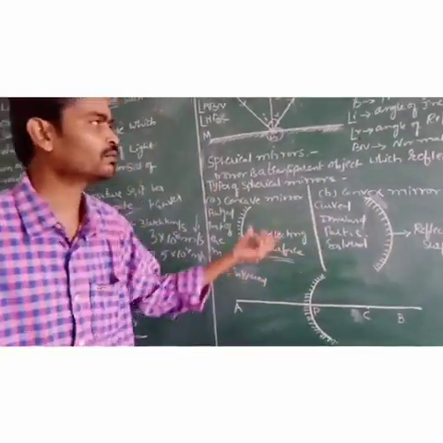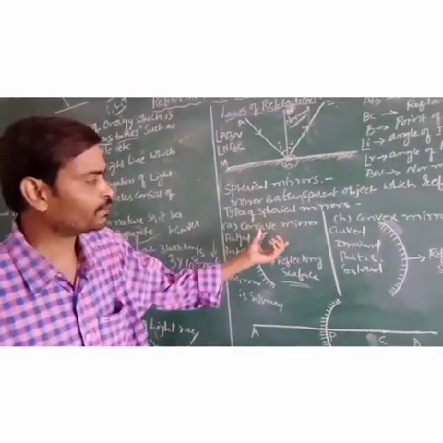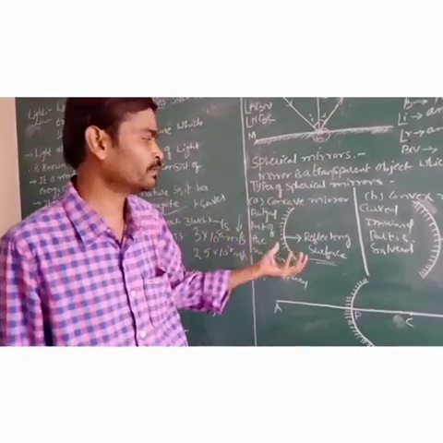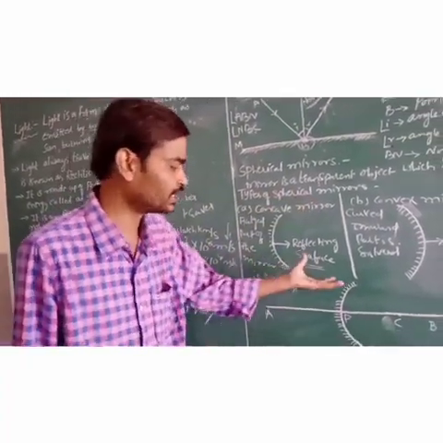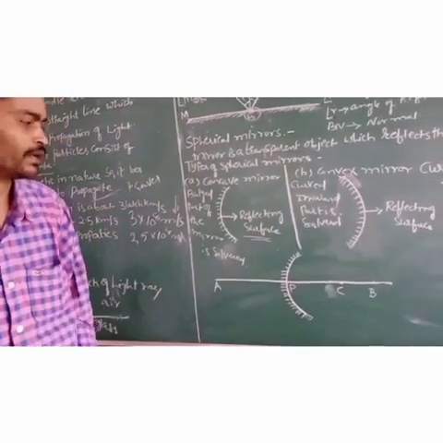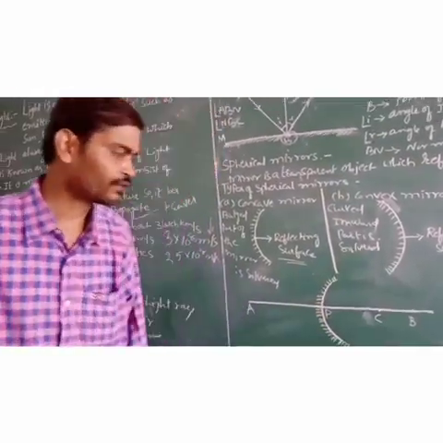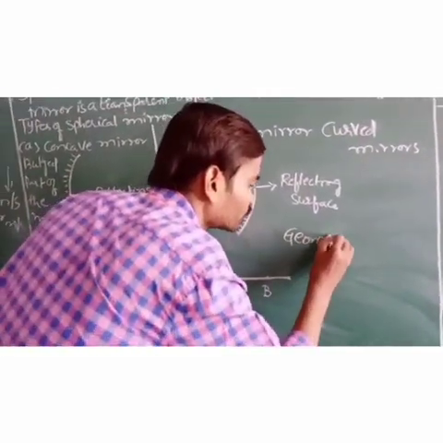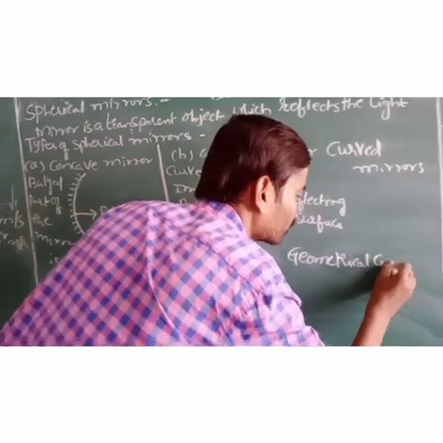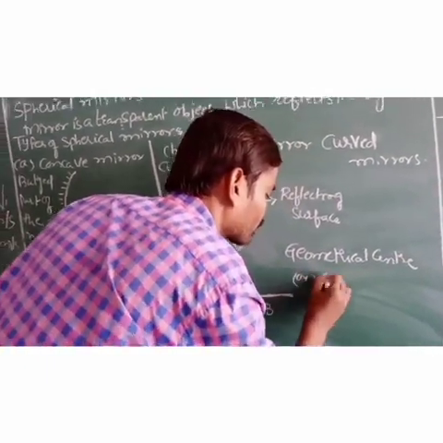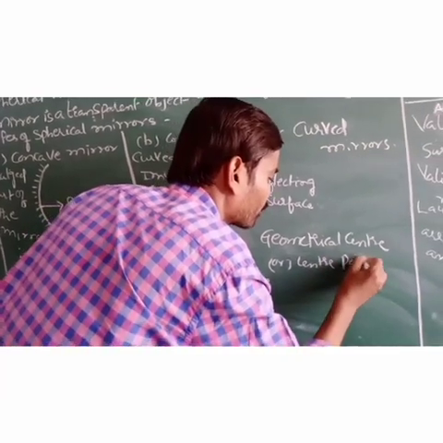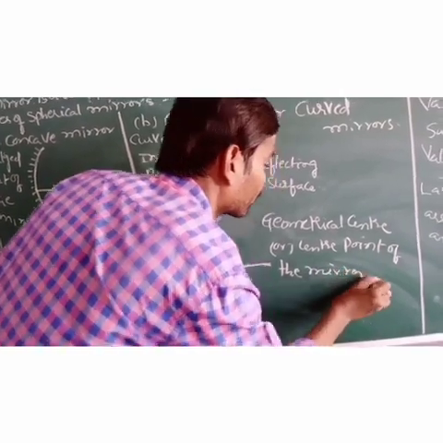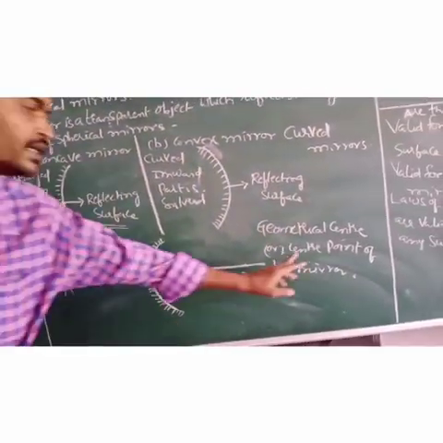Before learning about these laws of reflection and the properties, and how the light rays and their images form in concave mirrors, let us see what we have in a concave mirror. Here I have taken a concave mirror.